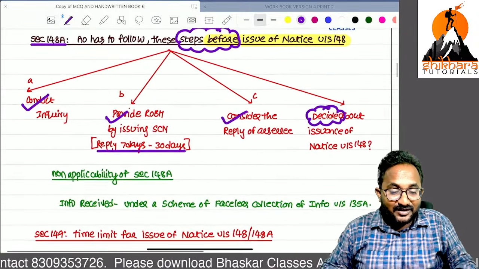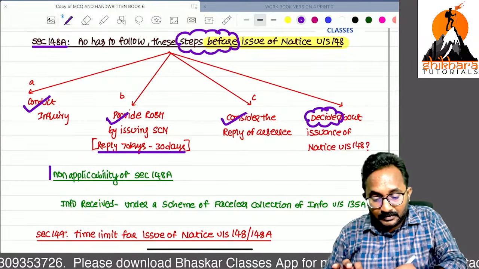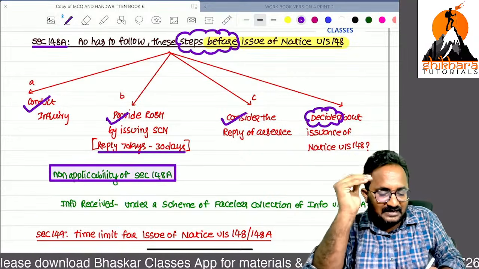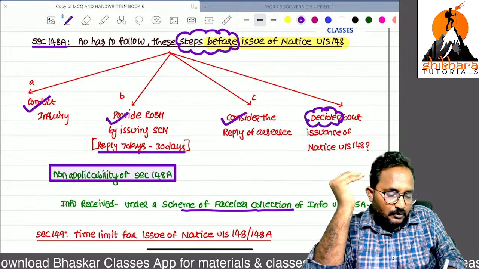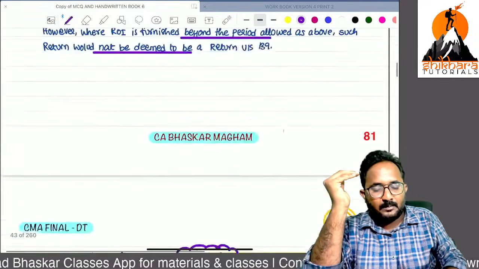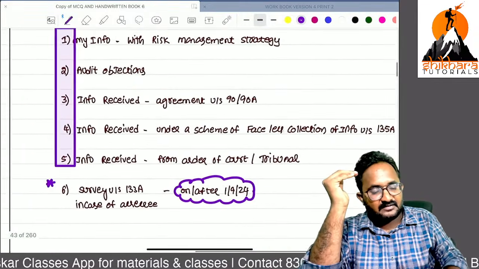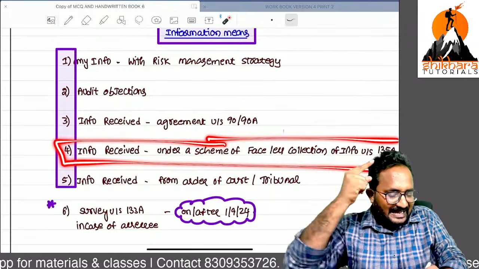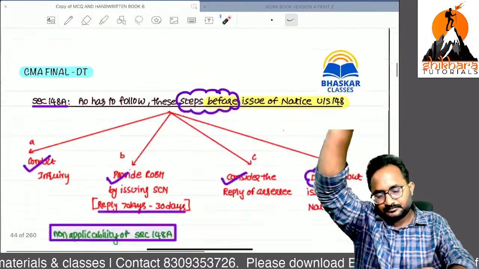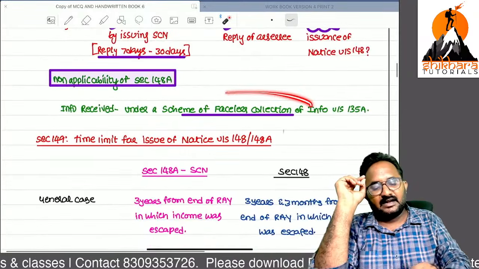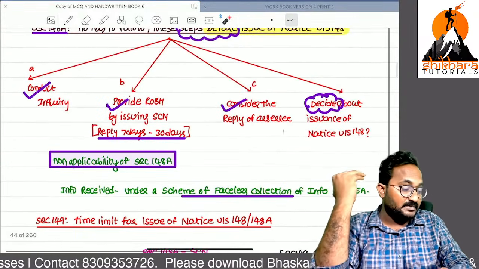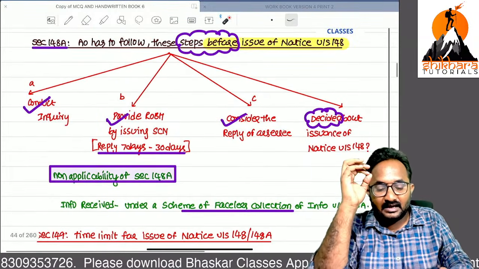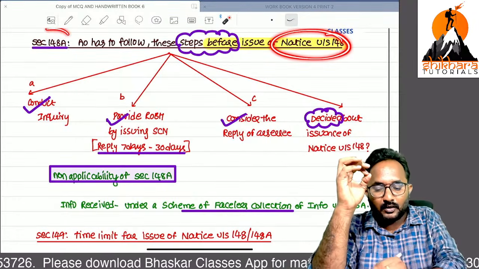Now, non-applicability of 148A. Previously, non-applicability of 148A was in 3 cases, that is search as well as faceless collection. Search concepts are always removed from this year after the amendment. That's why non-applicability is only one thing. In this case, if you want to issue the notice, you can directly issue it. Don't follow these steps. Faceless collection related, if you have information suggesting that income has escaped, directly you can go with the notice. No need to follow these steps.